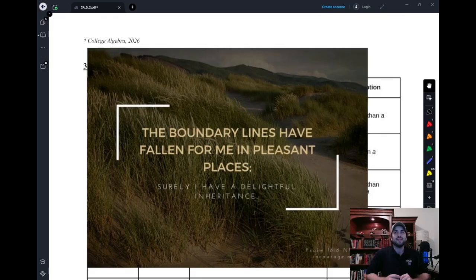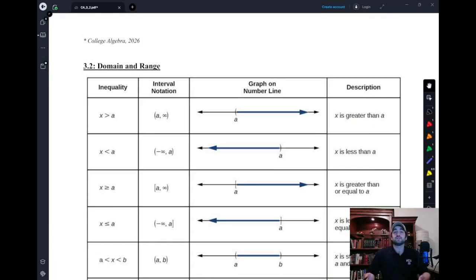And this is just an idea, I think, as we talk about boundaries and domain restrictions and places where lines are drawn, and we say this is the restriction around this thing, that our restrictions are around the numbers we're working with in these functions. But in life, this principle of restrictions is all over the world. And the Lord has boundary lines for us, and they are good, and they are true, and they help us. So just like the Lord's boundaries help us today, domain restrictions help us on a much, much smaller scale.